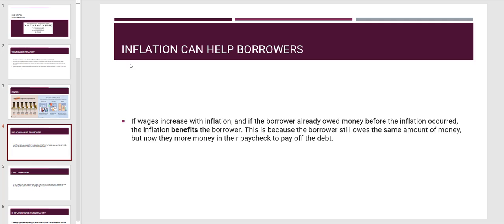It does have some positivity associated with it, right? If wages increase with inflation, and the borrower already owed money before the inflation occurred, inflation benefits the borrower. This is because the borrower still owes the same amount of money, but now they get a bigger paycheck to pay off their debt, basically. So it does have some benefit, in a way.